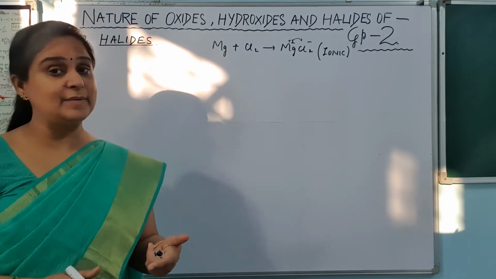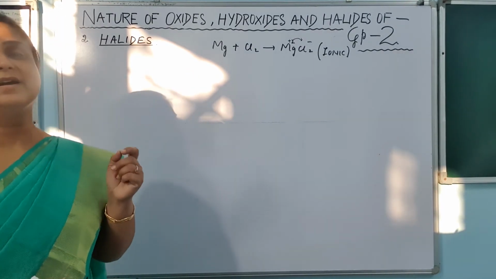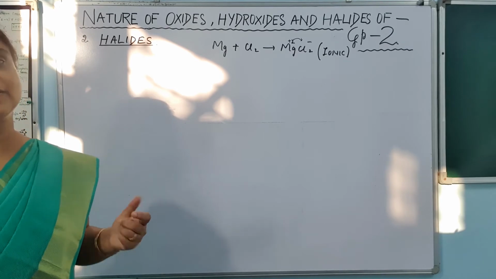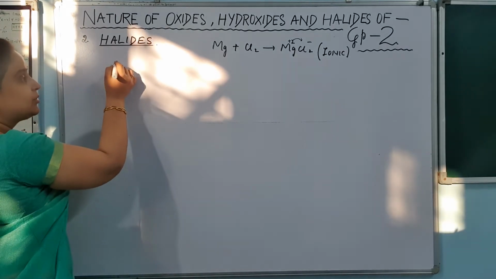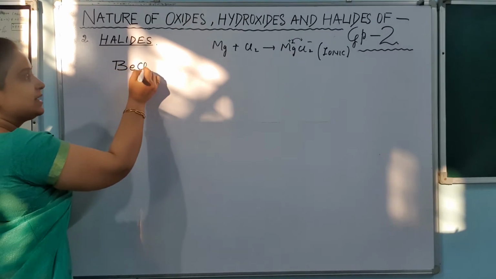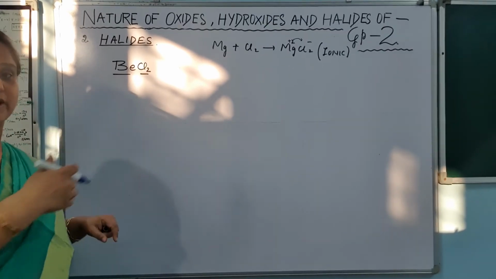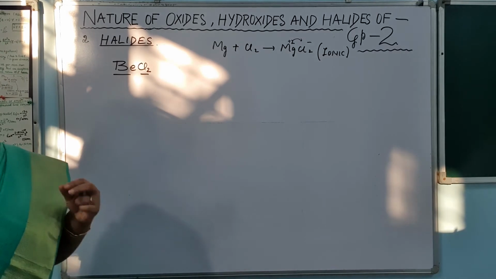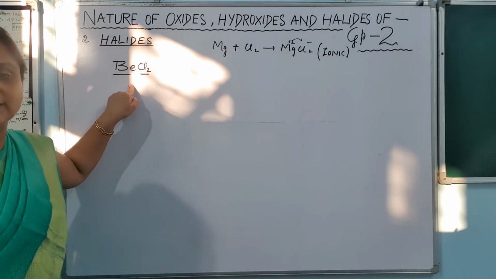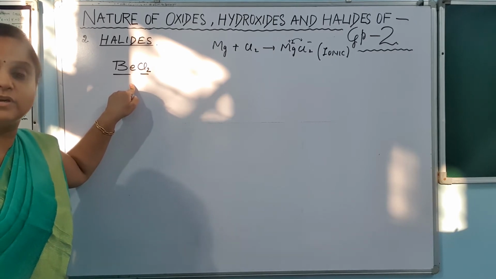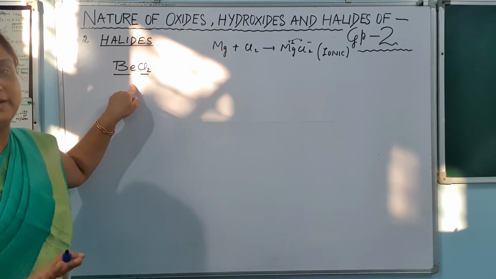But one element is there which is not going to form the halides which are ionic in nature. What is that? Obviously it will be beryllium, because it is not that good a metal. So BeCl2, although it is a chloride, it is a halide, but it is not ionic in nature. So the nature of this beryllium chloride is covalent. The rest of the chlorides will be ionic in nature.